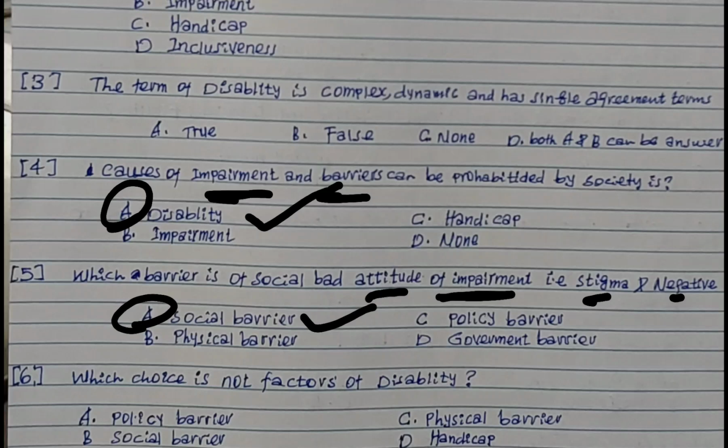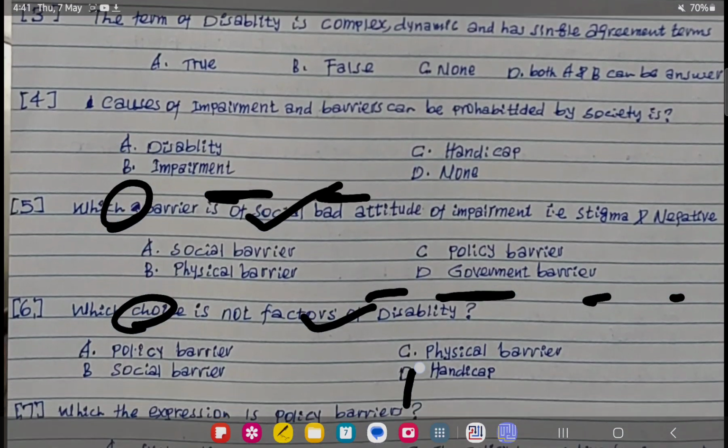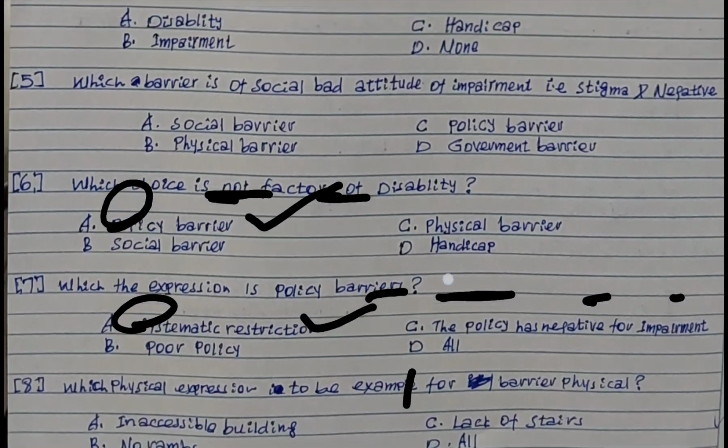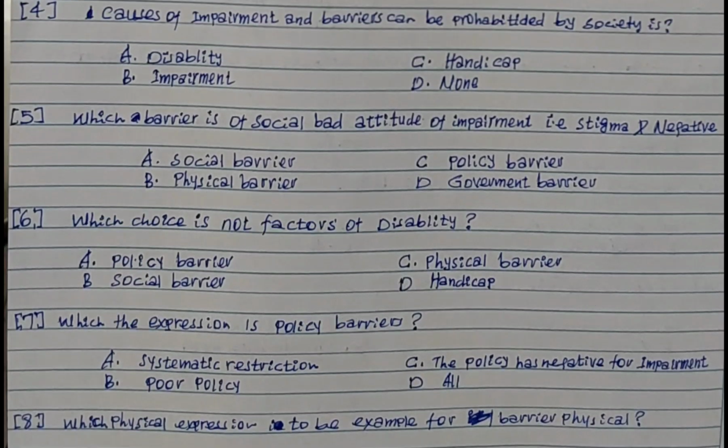Which choice is not a factor of disability? There are three factors of disability: policy barrier, social barrier, and physical barrier. So handicap cannot be the answer. So the answer is D. Handicap is not a factor of disability.